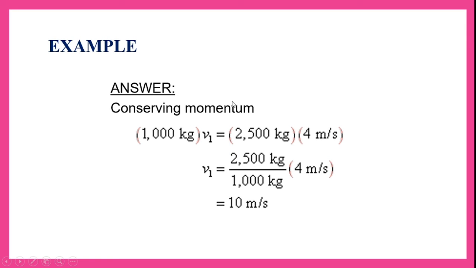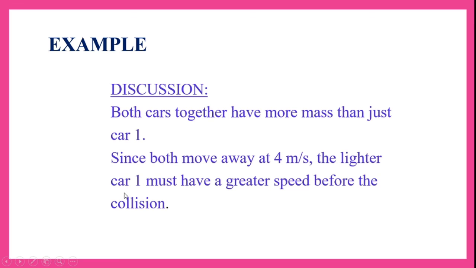Conserving momentum, both should be equal before and after collision. So 1000 kg into v1 is equal to 2500 kg into 4 meters per second. So v1 is equal to 2500 by 1000 into 4 meters per second. If you simplify this, we get the car's velocity before collision as 10 meters per second.